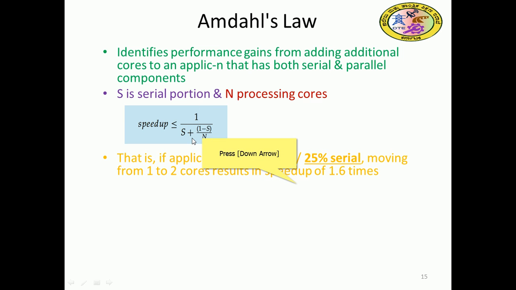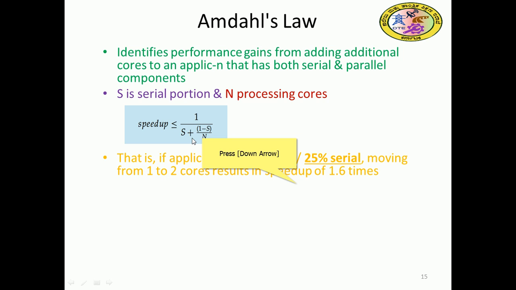If an application is 75% parallel and 25% serial, moving from 1 to 2 cores results in a speedup of 1.6 times. So you cannot achieve a doubling of the speedup. At the most the speedup will be 1.6, because 25% of the instructions in your problem are serial.